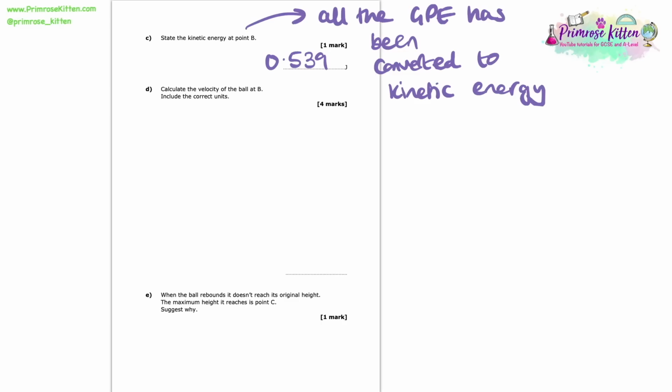So it's 0.539. Next up, we're asked to calculate the velocity of the ball at B and to include the correct units in our answer. Well, to do this, we need to remember what the formula is for kinetic energy. Kinetic energy equals half times mass times velocity squared.